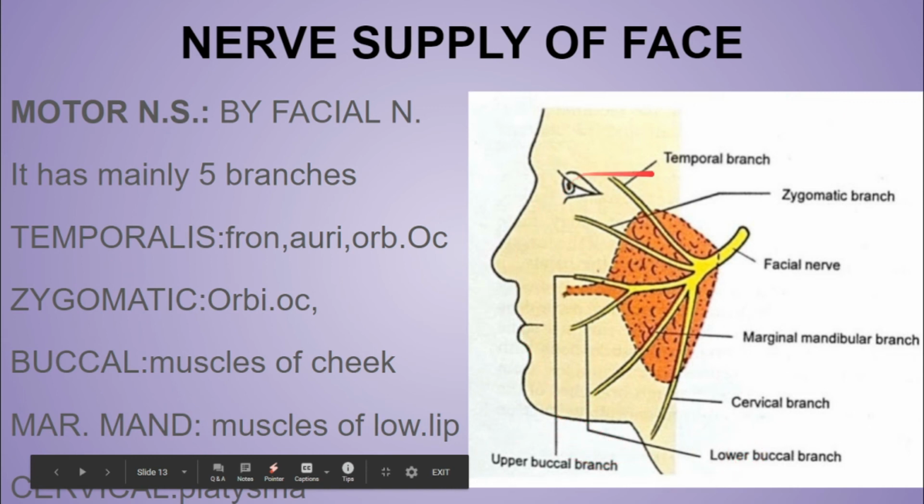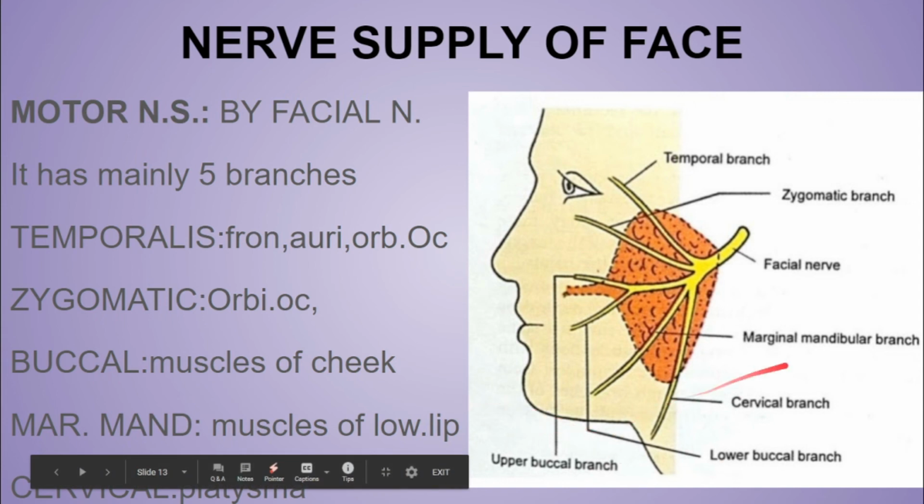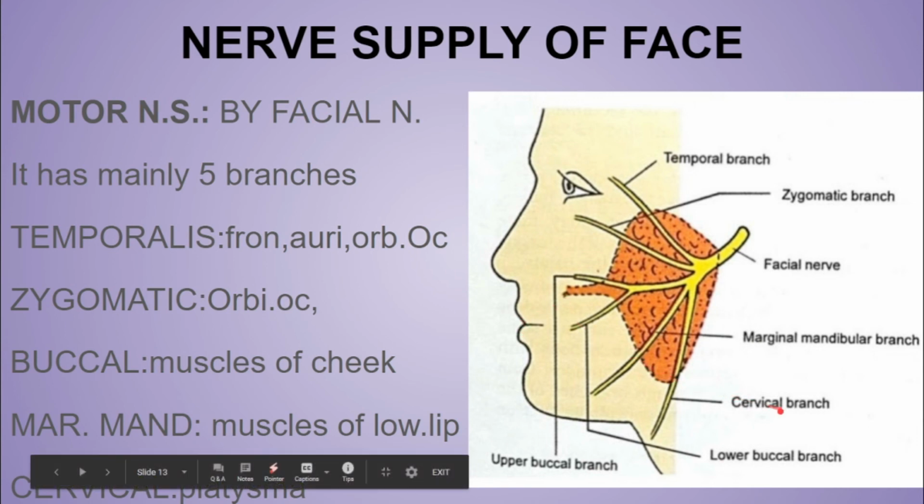Now the temporal branch of the facial nerve supplies the frontalis muscle, auricular muscles and the orbicularis oculi muscle. Zygomatic supplies the orbicularis oculi muscle. Buccal, just remember, supplies the upper lip while the marginal mandibular supplies the lower lip. Buccal supplies the upper lip, as you can see it is present in the upper lip, while the marginal mandibular supplies the lower lip. Buccal also supplies the cheeks, and the buccinator is the main muscle for whistling, as I told you before. Then the cervical mainly supplies the platysma, that means the neck portion.